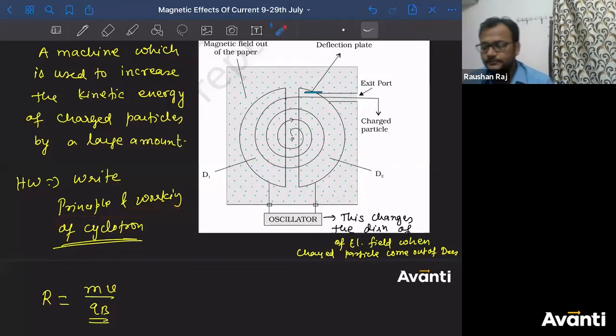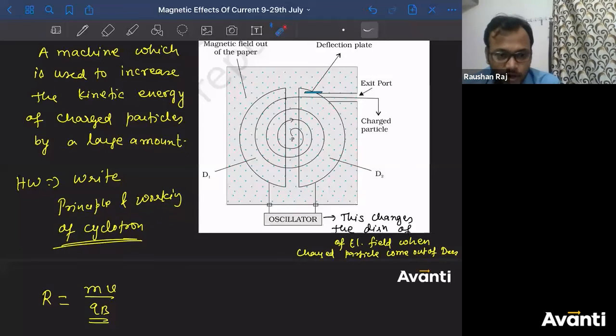No problem. चलिए, विजेता not only electrons. Because why electron? Because electrons are freely available. हमारे पास electrons freely available होते हैं, काम आता है. If you need high energetic electrons, so for that you can use this cyclotron.